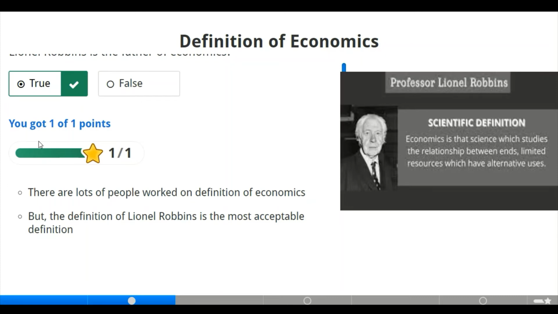Is that the only definition we have for economics? No. We have Alfred Marshall, which says economics is the study of man and his environment. Is that the only definition? No. But let's check out the definition of Professor Lionel Robbins, which says economics is the science which studies the relationship between ends, can you see that point, ends, limited resources, wow, and which have alternative uses. That sounds like a good point. Moving to our next slide.